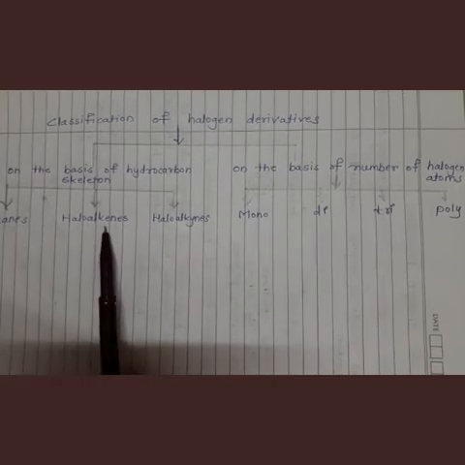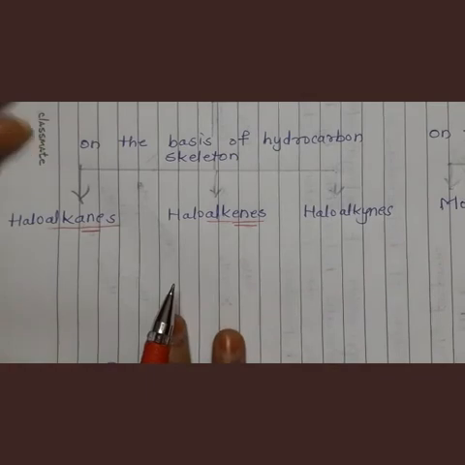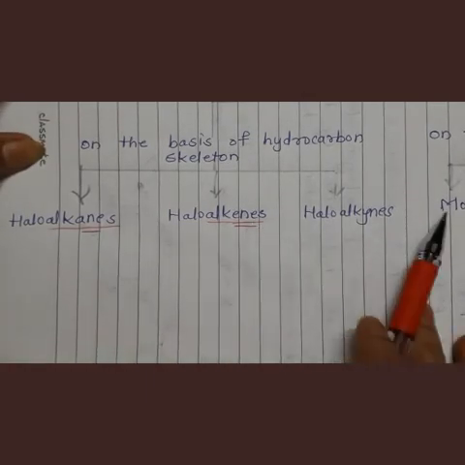First, on the basis of hydrocarbon skeleton, there are three subtypes: haloalkanes, haloalkenes and haloalkynes. Let us see these three types in detail.